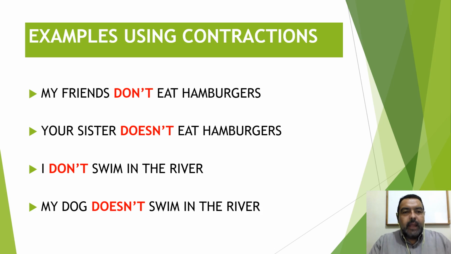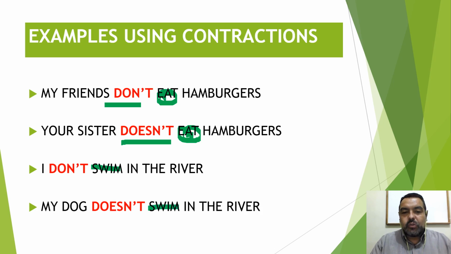So I have examples using contractions, and I have my friends don't eat hamburgers. But your sister doesn't eat hamburgers. You see how I keep the verb eat and eat? Because don't and the conjugation doesn't. I don't swim in the river. Swim. My dog doesn't swim in the river. So as you see, these are very simple things. They're very easy to understand once you pay attention.